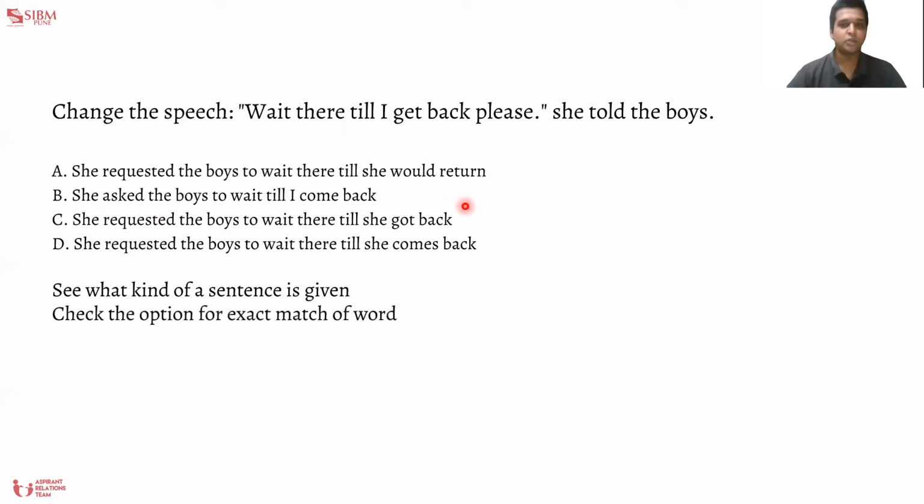The next thing is to check the exact match of words. If you see the sentence, it says get back. When we see the other remaining options, there is a word called return which is being introduced, which may seem fine because it means the same. But when you check the other 2, they have the same words. So let's give them the preference and let's eliminate A.